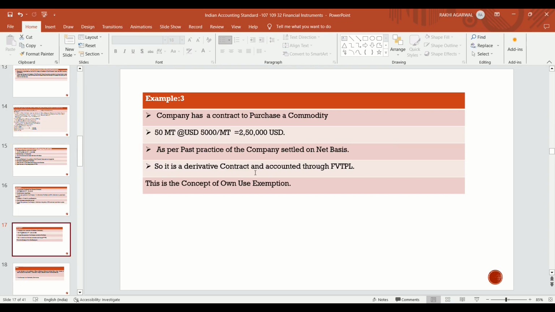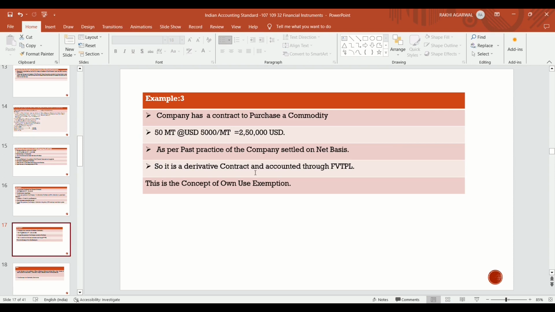As per the past practice of the company, it should be settled on a net basis. So it is a derivative contract and accounted through FVTPL, because as per the past practice, it is settled on a net basis.